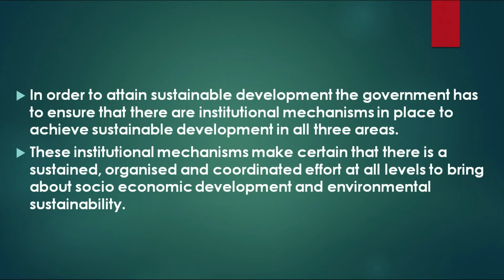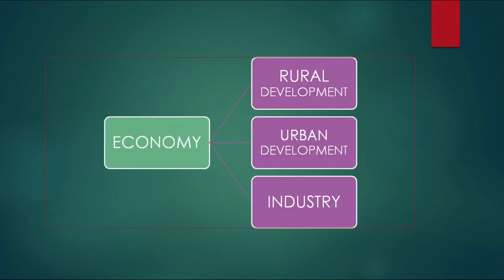An institutional mechanism means that the government should have certain laws, regulations, and norms in place to ensure, for instance, an equal level of development in the rural areas, in the urban areas, as well as in terms of industry. A short while ago, I gave you an example of people migrating to Delhi. Now, why is it that people are migrating to Delhi?